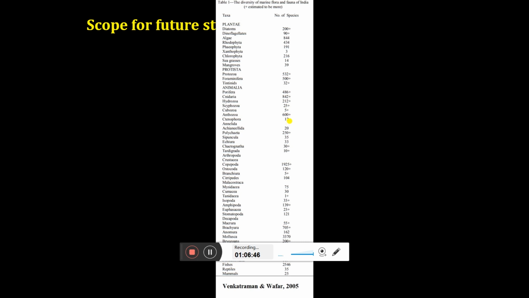One can start working. Like tardigrada, very interesting group, only 10 species. Recently there was a tardigrade species described from Kerala. Okay, so this is again a good group.